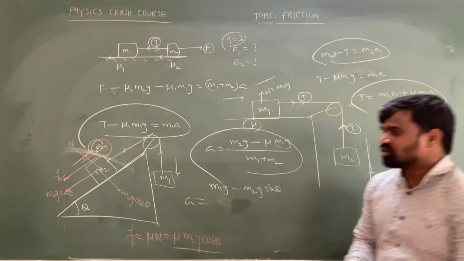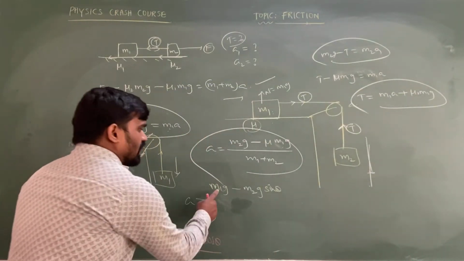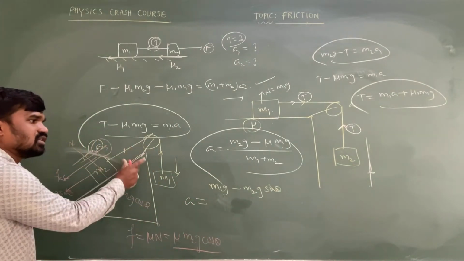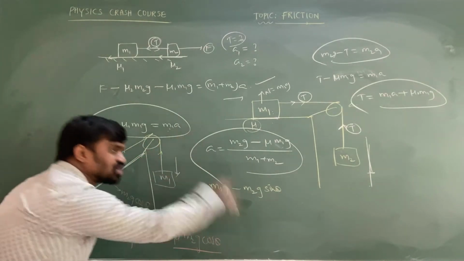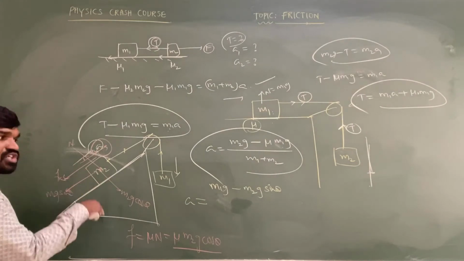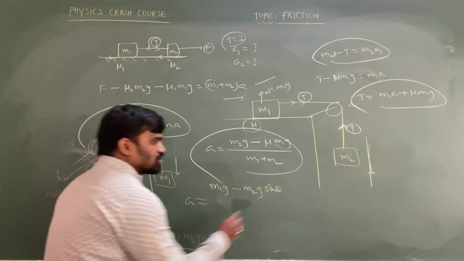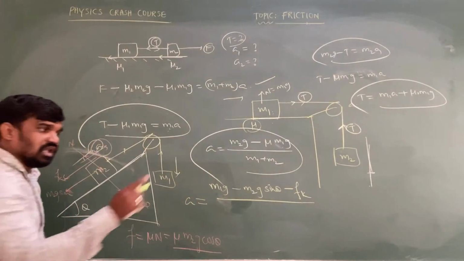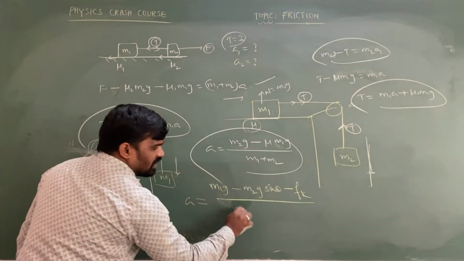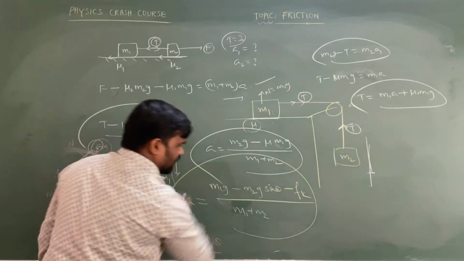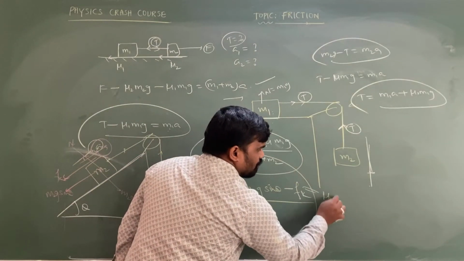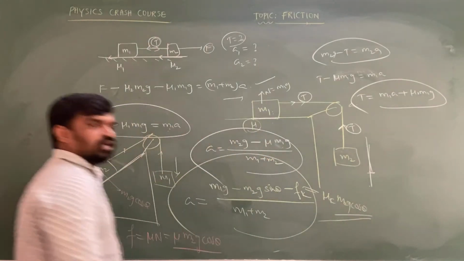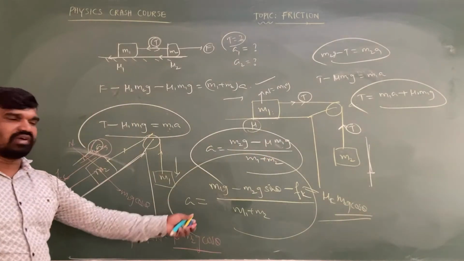So now in this case we can write that m1g minus m2g sin theta is the unbalanced load acting on the system in a case in which friction is absent. But here extra friction is acting, so you are supposed to write minus friction, minus Fk, not Fs. Why? Because it is accelerating. Divided by m1 plus m2. This Fk value is how much, sir? Mu k into m2g cos theta in the case of the inclined plane. So this is the way to determine the value of acceleration.